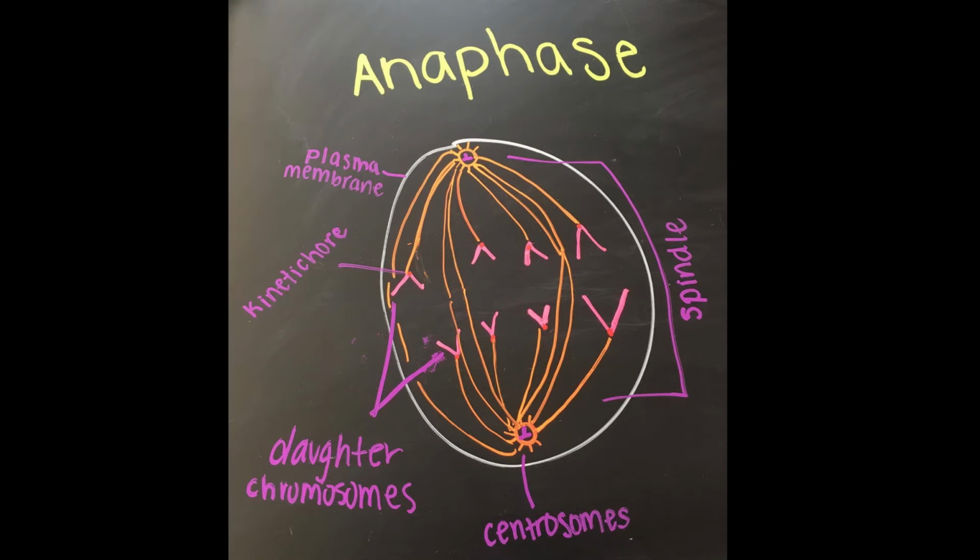The next phase, anaphase, occurs when the centromeres of each chromosome separate, splitting the sister chromatids. The kinetochores proteins then move the daughter chromosomes along the microtubules with the help of ATP until they reach opposite poles. Simultaneously, the spindle tubules that were attached to chromosomes shorten, while the ones not attached to chromosomes lengthen, moving the poles farther apart. By the end of anaphase, each end of the cell has the same number of chromosomes.